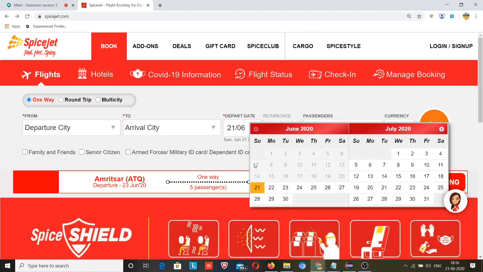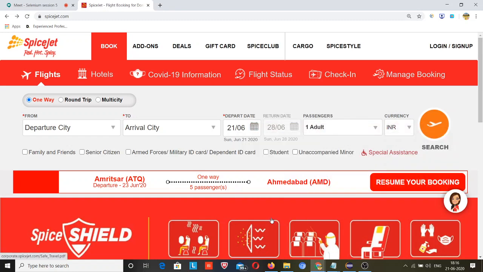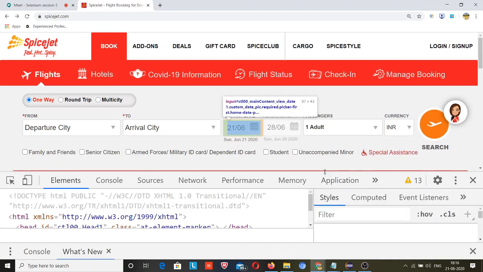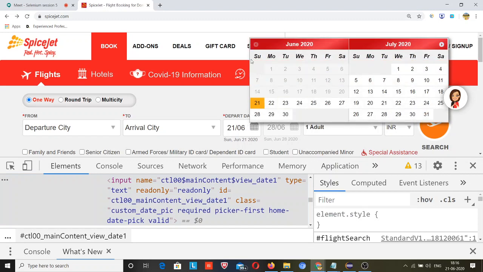So what you should do, you just need to right click over here, inspect, and try to find out the class name or locator value that will select only this calendar, not this. So let me try that out also.